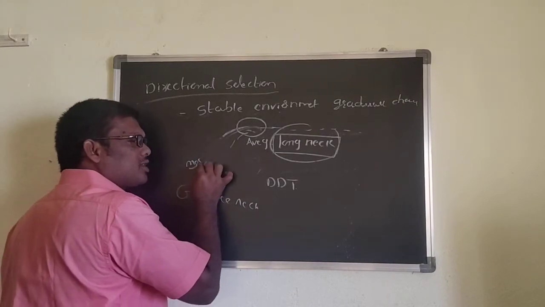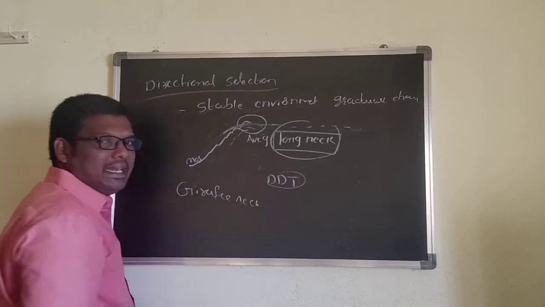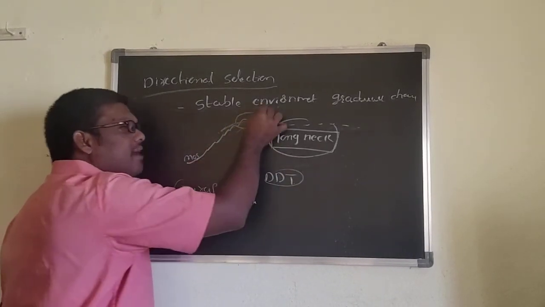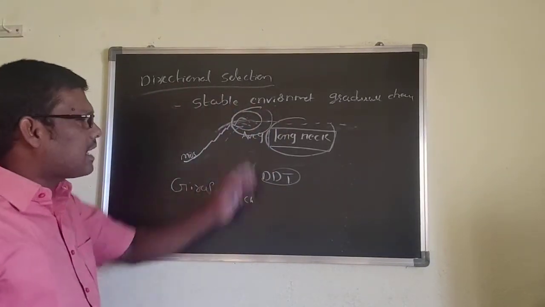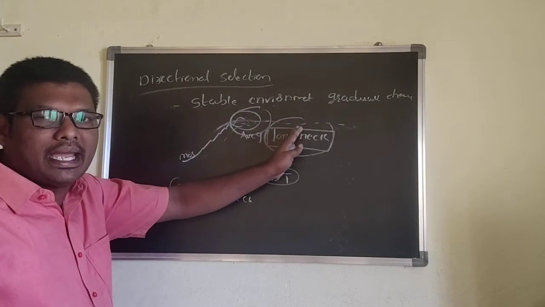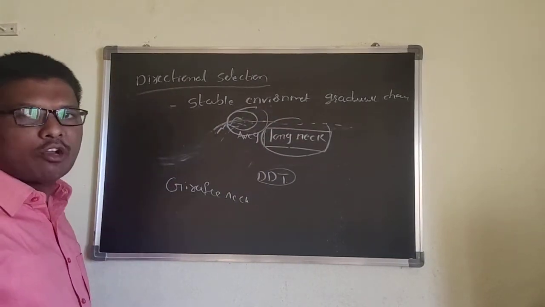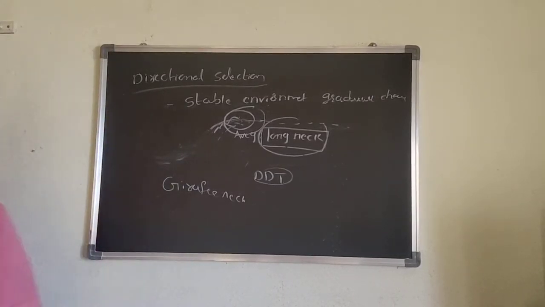Gradually the mosquitoes' resistance power increases due to the DDT. Those with more resistance power will survive and produce offspring. The remaining organisms will be eliminated from the environment. That type of selection is called directional selection.